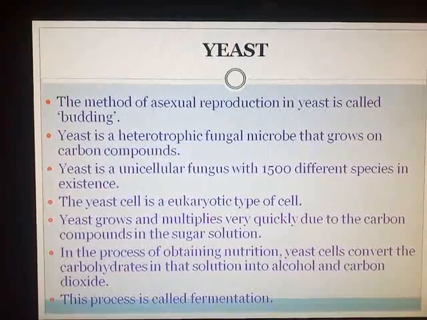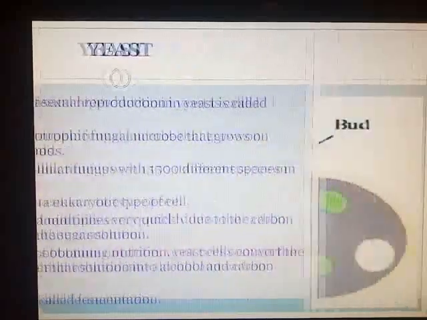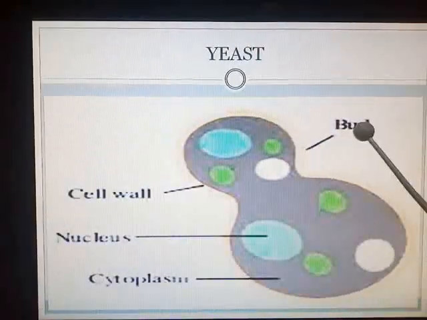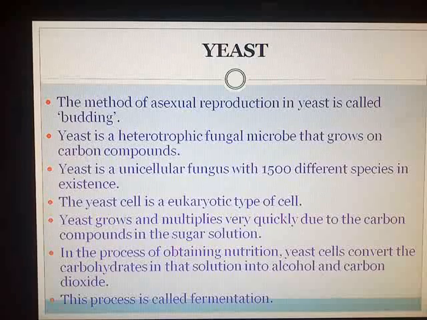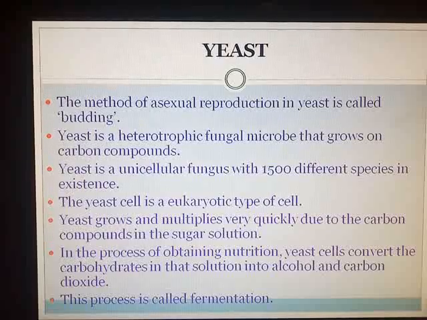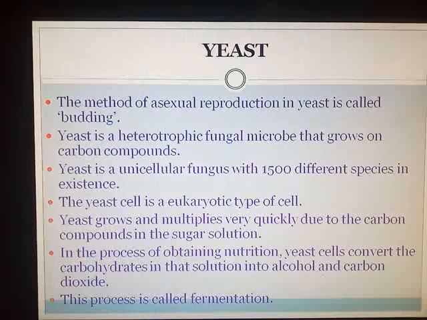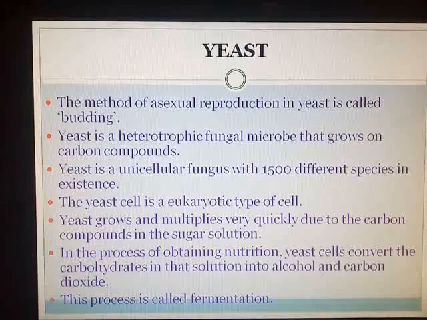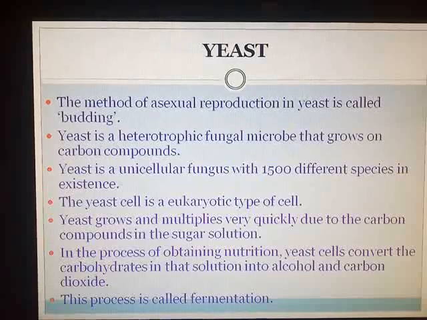Now, the method of asexual reproduction in yeast is called budding. Just now you have seen here the formation of an outgrowth which is known as a bud, and this process of asexual reproduction in yeast is called budding. Yeast is a heterotrophic fungal microbe that grows on carbon compounds. You can see yeast is present on carbon compounds. It is a unicellular fungus. Why unicellular fungus? Because it has only one cell, with 1500 different species present today in nature.